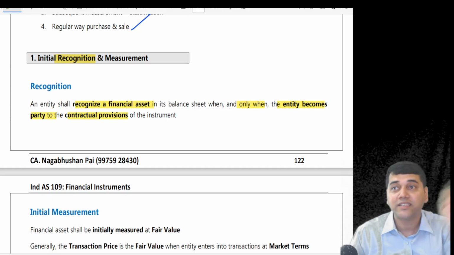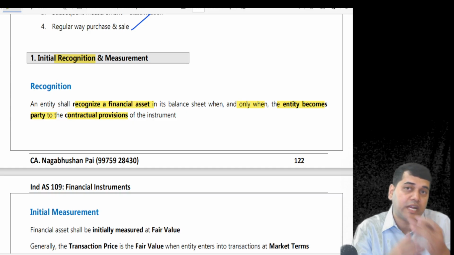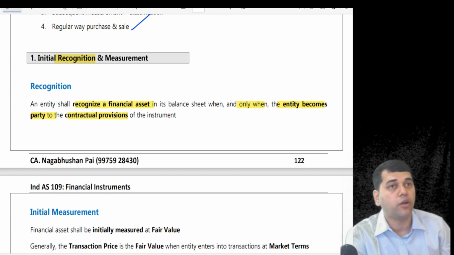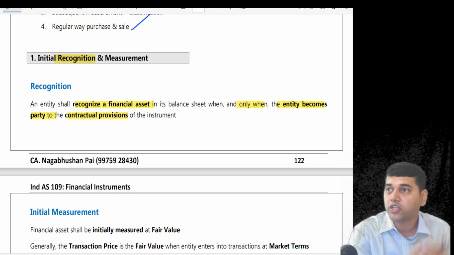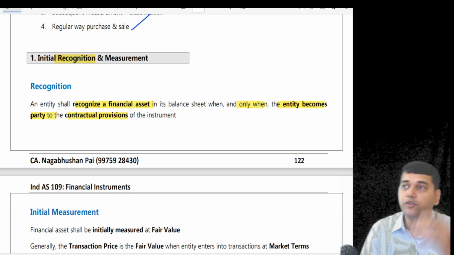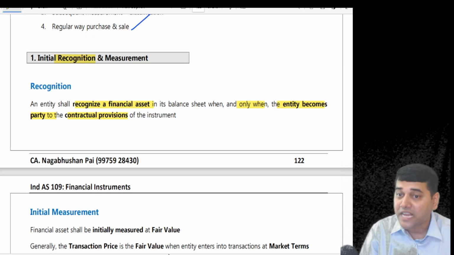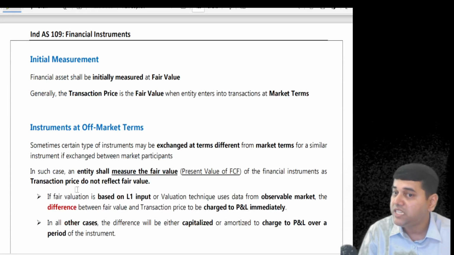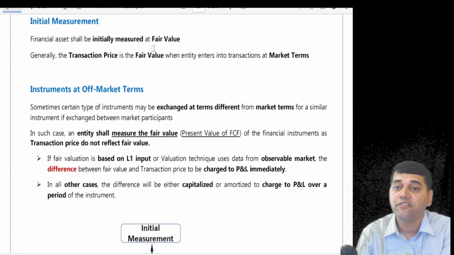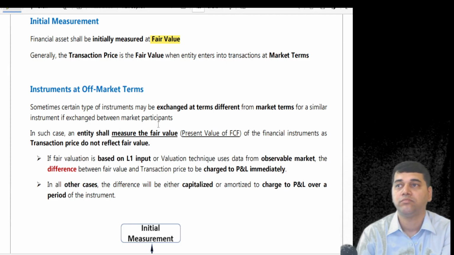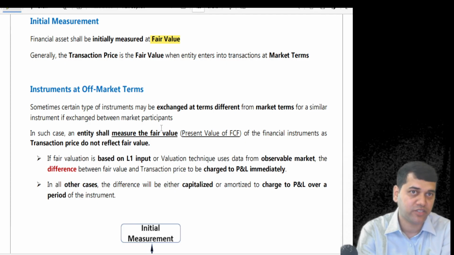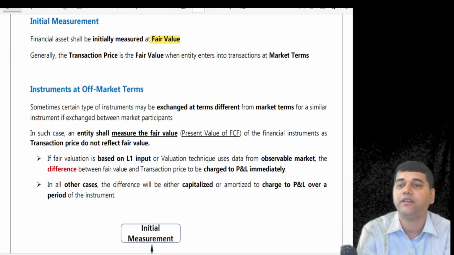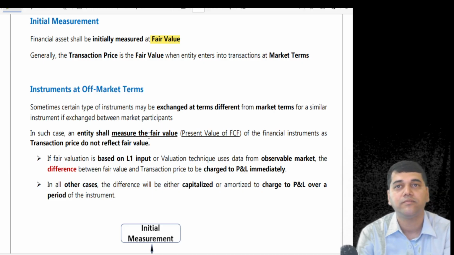Now you have to look at the standard. What does my standard say? Because the standard will say different things. If you talk about inventory, they say inventory should be valued at cost. PPE should be valued at cost. A financial instrument should be initially measured at fair value. All the financial assets should be initially measured at fair value. Now, what is fair value?